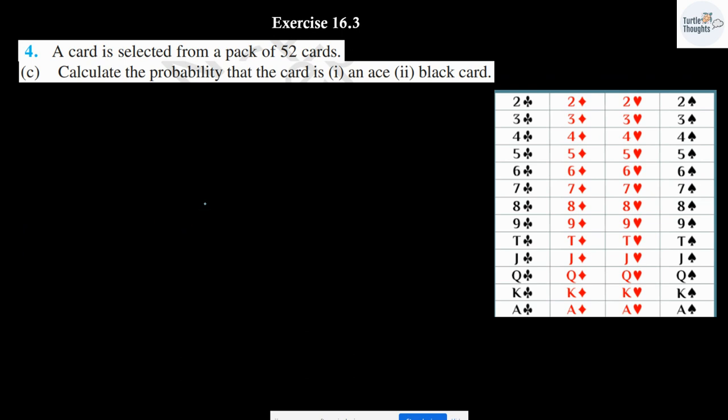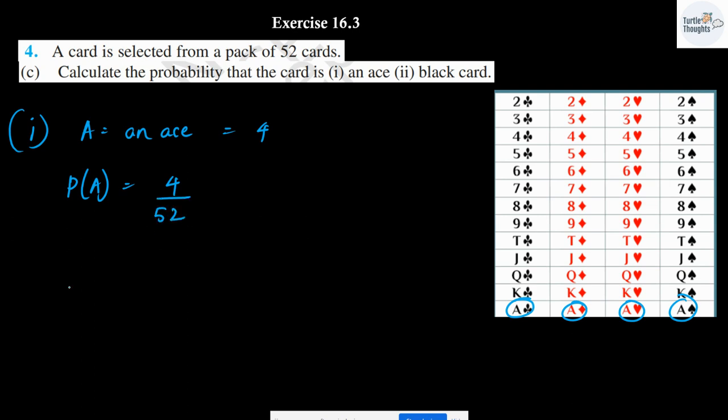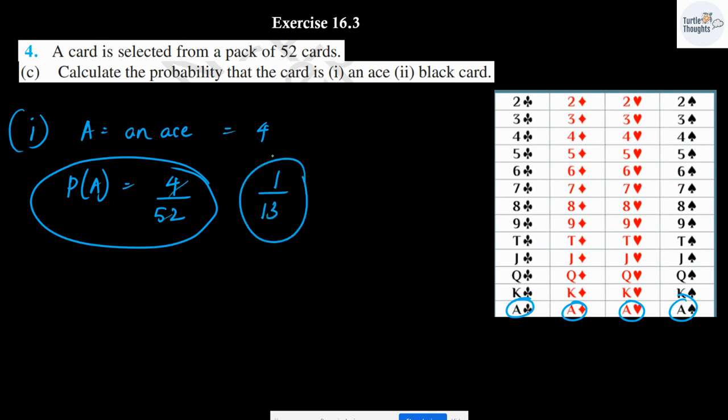Next, calculate the probability that the card is first an ace, second a black card. First, let me consider an ace. How many aces are there? Let me consider A to be an event of getting an ace. So we have 1, 2, 3 and 4. We have 4 aces. Probability of getting an ace is going to be 4 over 52. Further, you can simplify this as 1 over 13 also.